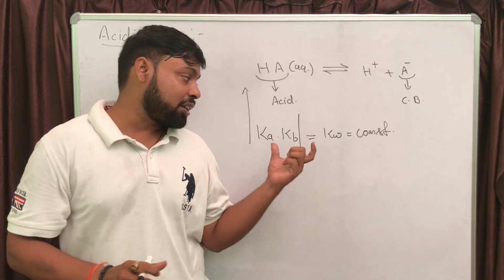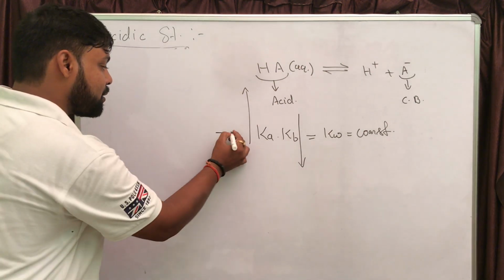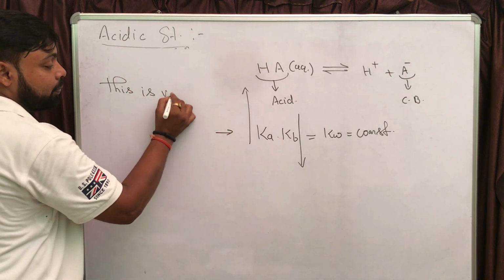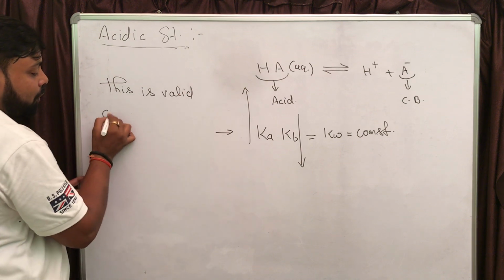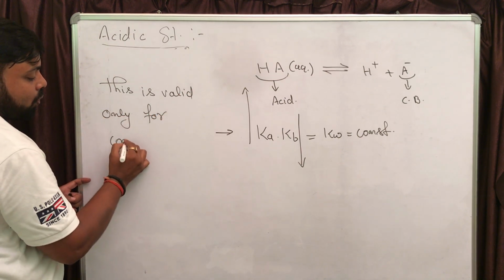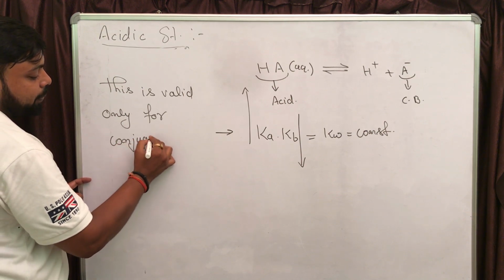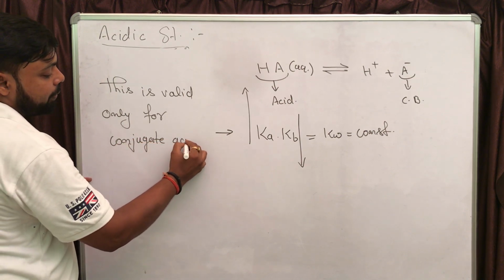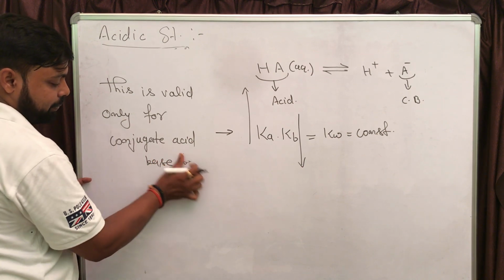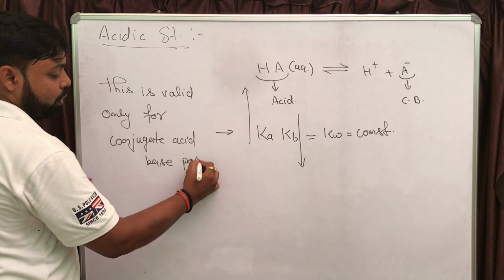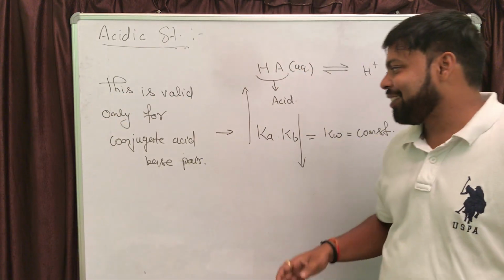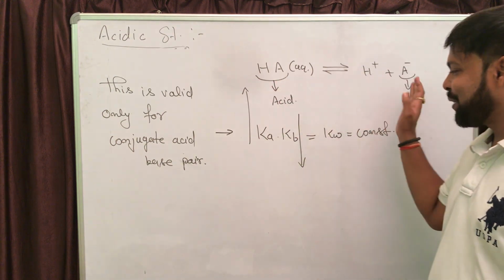And also remember, this formula is valid only for a conjugate acid base pair. Do not use this formula in any other places. It can be used only if you have a conjugate acid base pair.